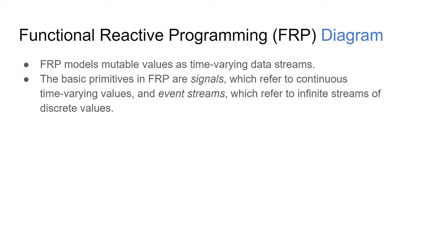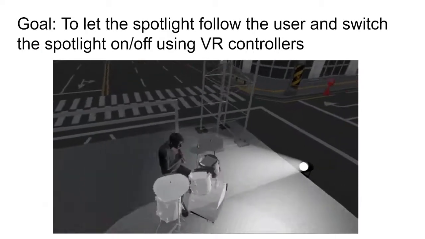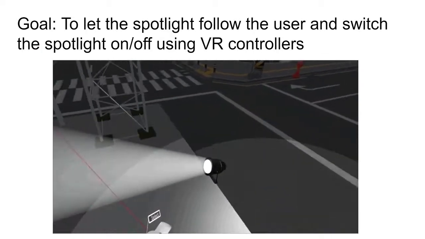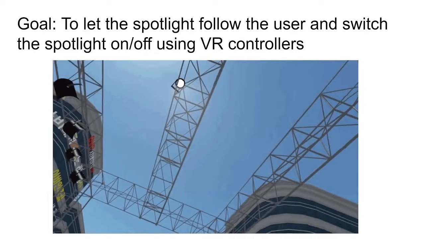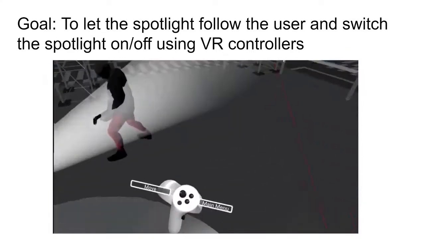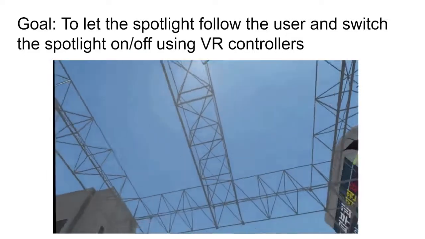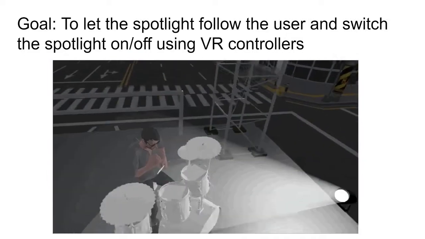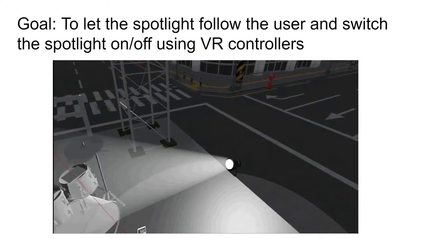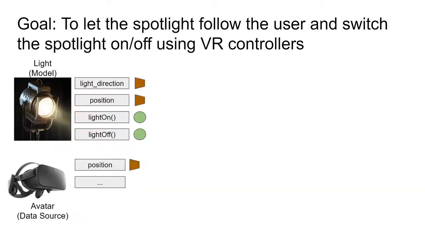Our system is based on the concept of FRP, which models mutable values as time-variant data streams. The basic primitives in FRP are signals, which refer to continuous time-variant values, and event streams, which refer to infinite streams of discrete values. Let's use a simple example to illustrate the mechanism of our system. Let's say we're rock stars and want to do a rehearsal in VR. So the target behavior is to let the spotlight follow the user and switch the spotlight on and off using VR controllers. First, we have a light as a model and an avatar as a data source.